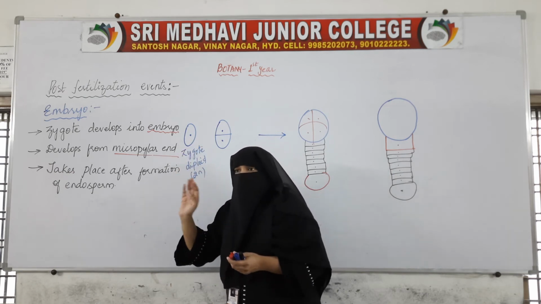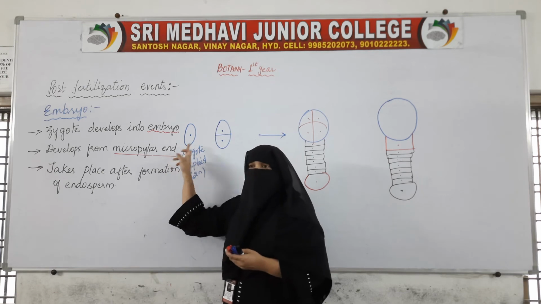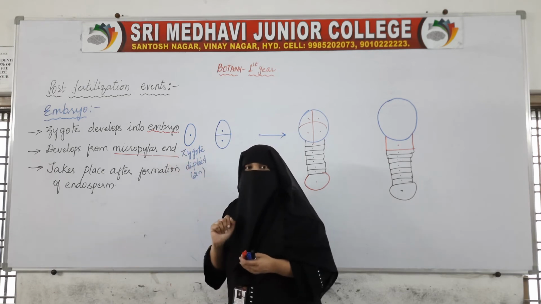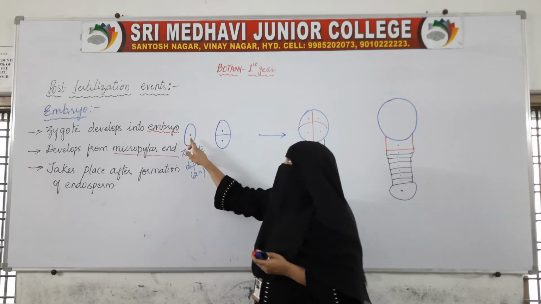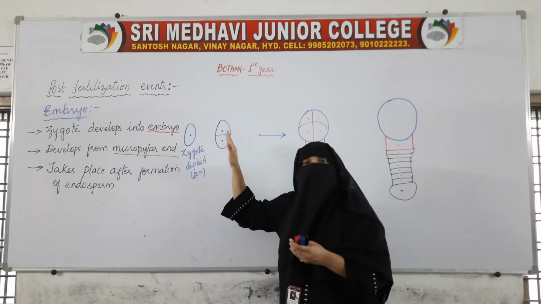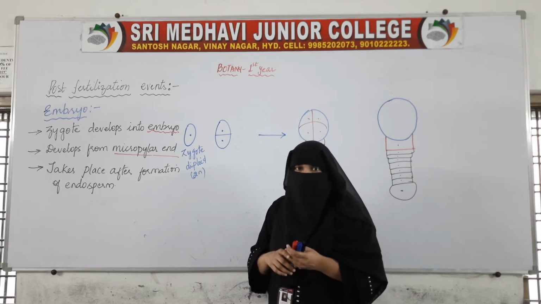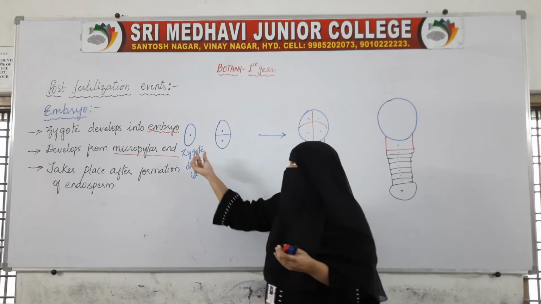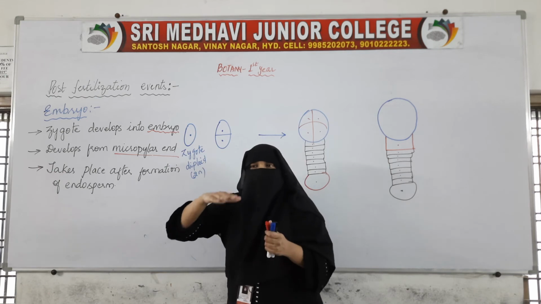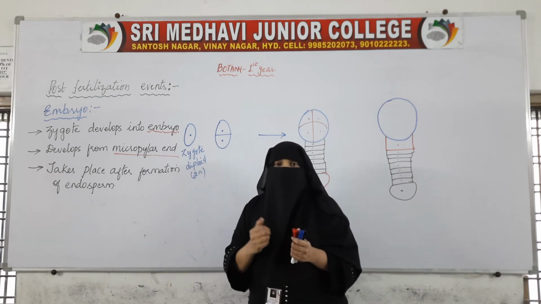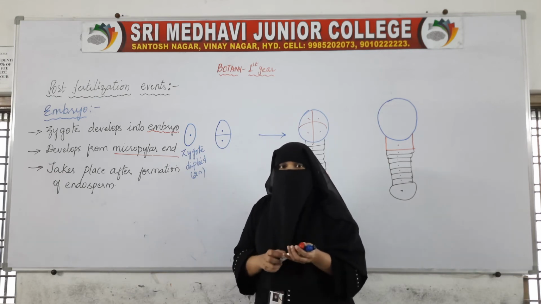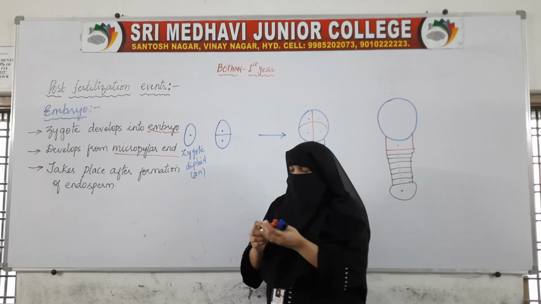This zygote is a single cell which has formed from the fusion of the male gamete and the female gamete. This single cell repeatedly divides and changes into an individual, a plant. The zygote continuously divides and grows into a plant. How does it grow? What are the different changes? Let us see first.